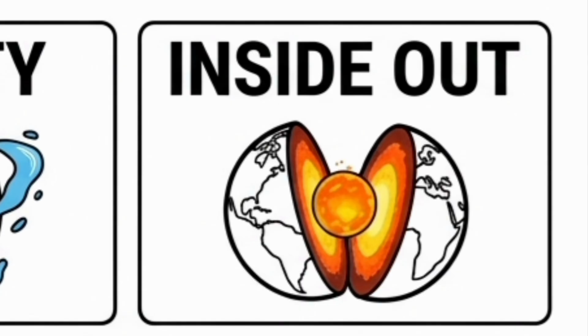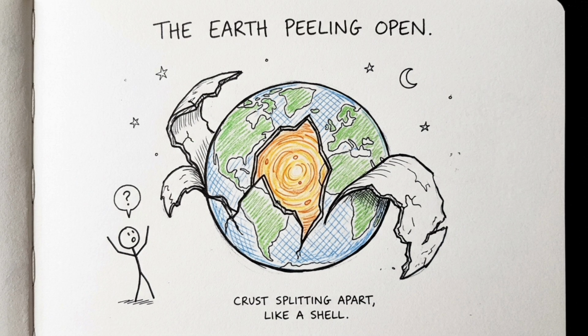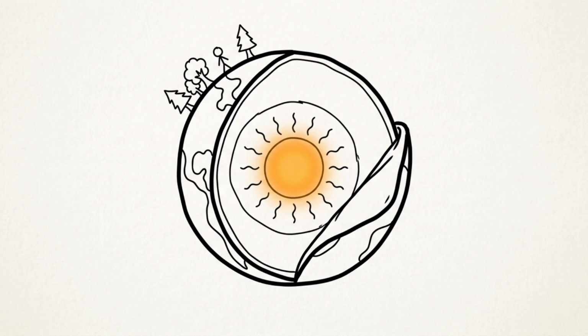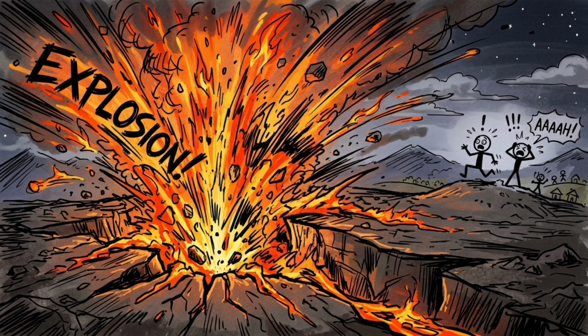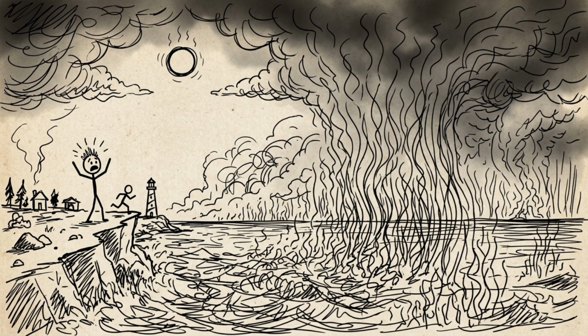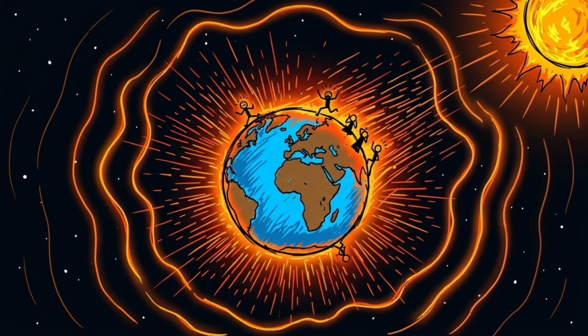Flip Earth inside out. Just turn the planet inside out like a ball. Deep inside Earth lies a molten iron core, extremely hot and under immense pressure, hotter than lava and comparable to extreme planetary temperatures. The outer crust we live on is thin and fragile in comparison. If Earth were flipped, that core would suddenly be exposed to space and the surface environment. The result is instant thermal chaos.